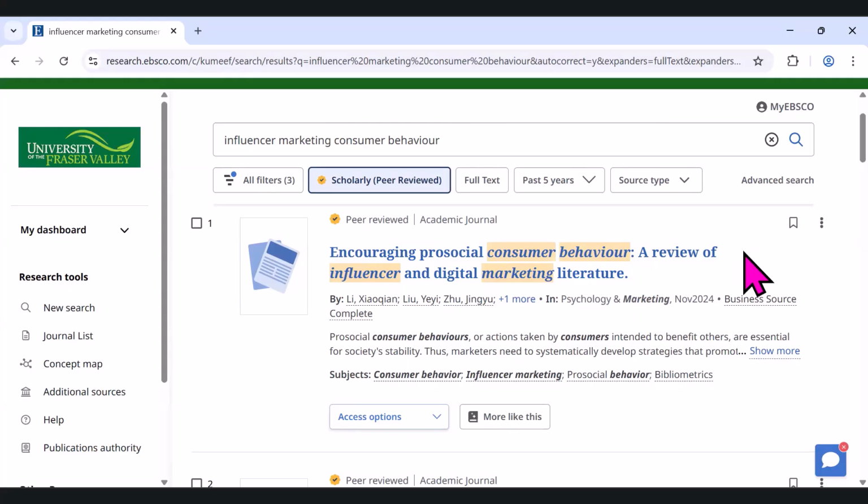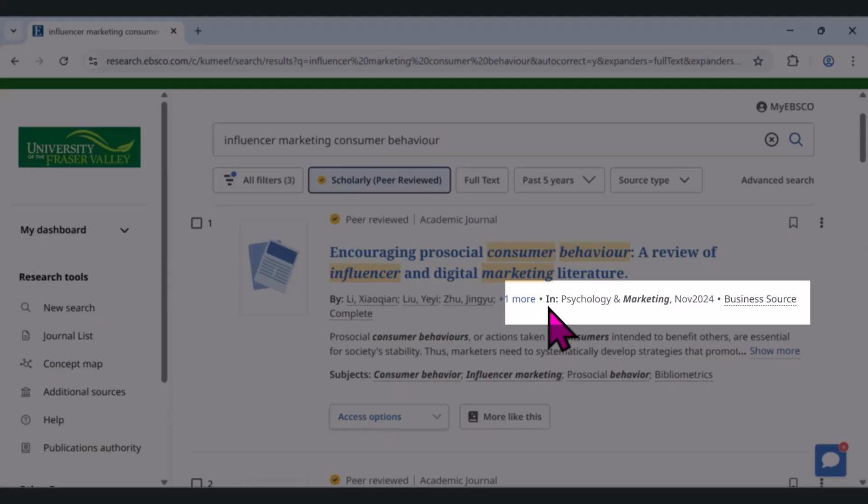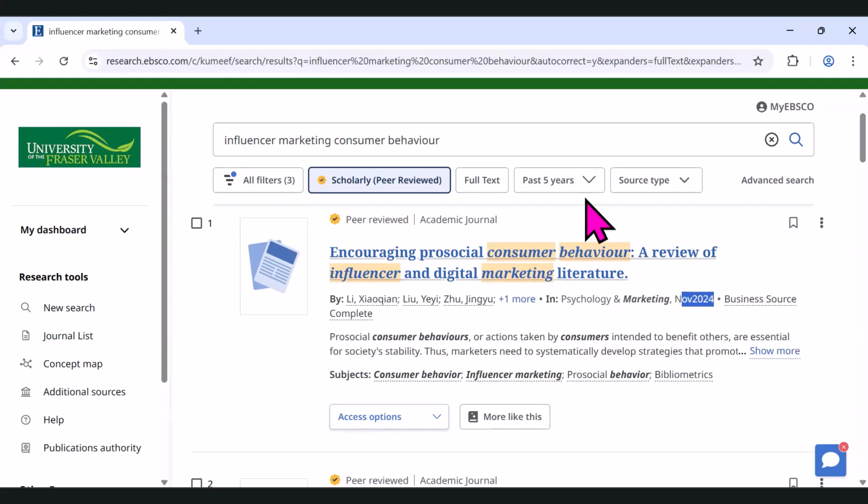A few other details I want to highlight that you can look at when evaluating if you want to use the source or not. You can look at the publication information. This is in the journal Psychology and Marketing. That seems very related to my topic of influencer marketing and consumer behavior. It's also from November 2024. Of course, it's going to be within my past 5-year time period, but this is quite recent, which is nice.